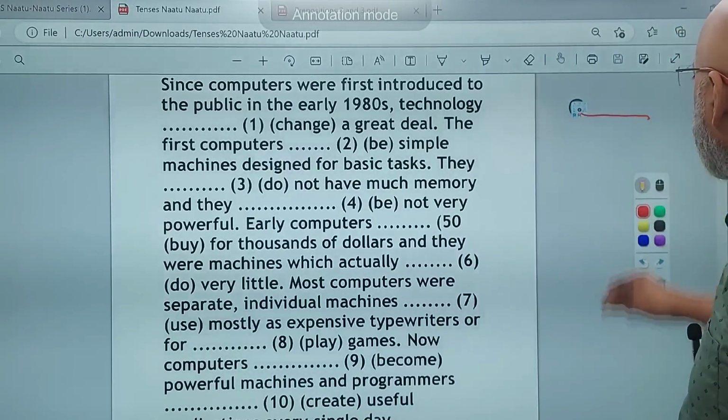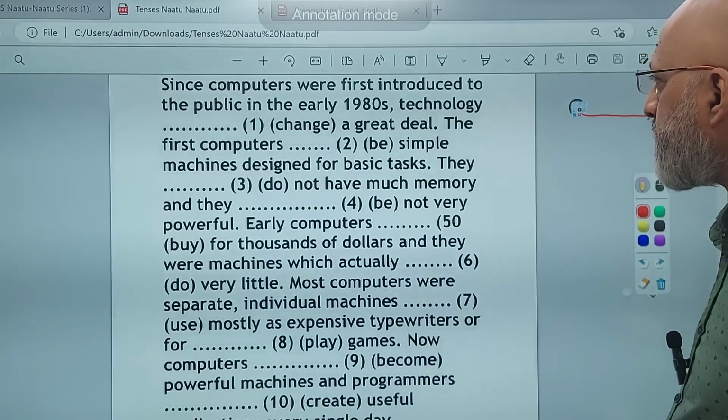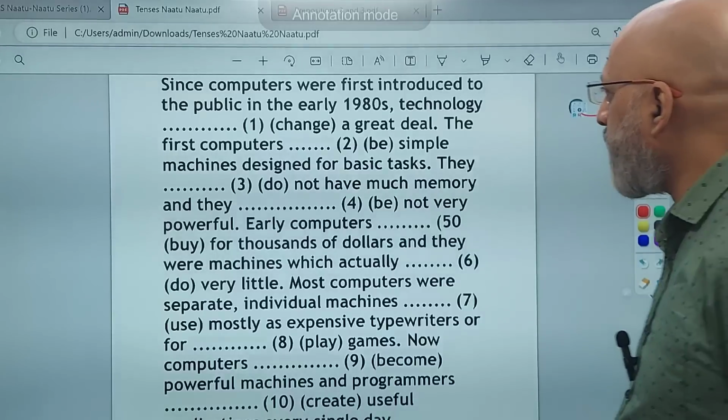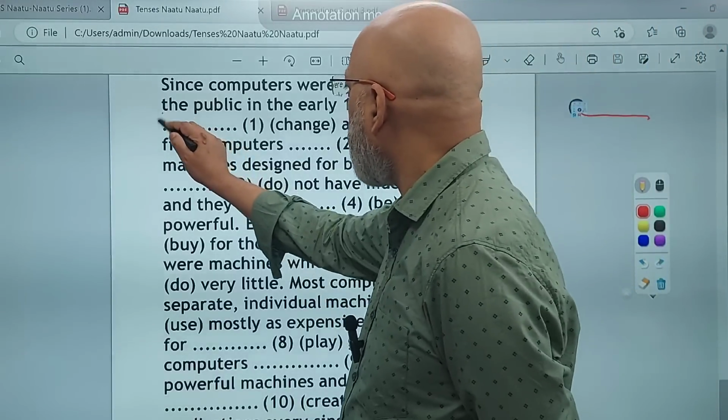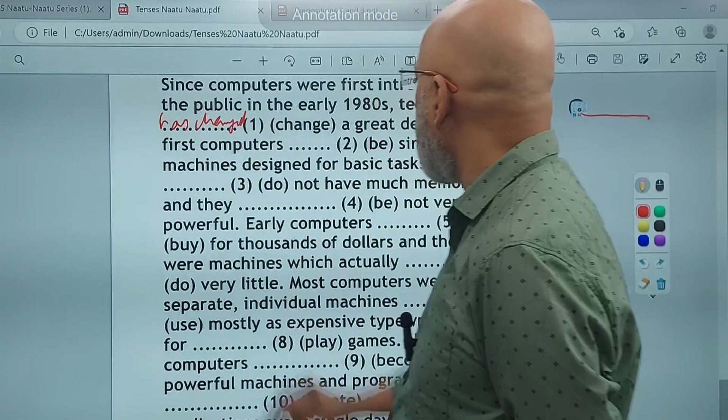Correct? Since computers were first introduced to the public in the early 1980s, technology has changed a great deal.